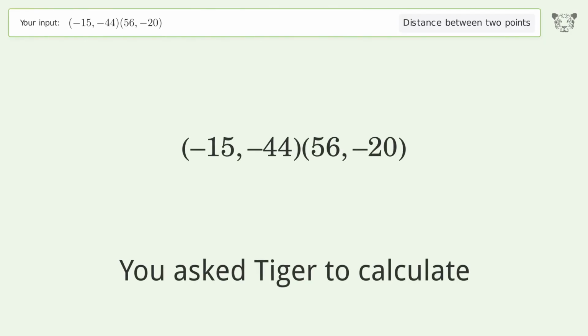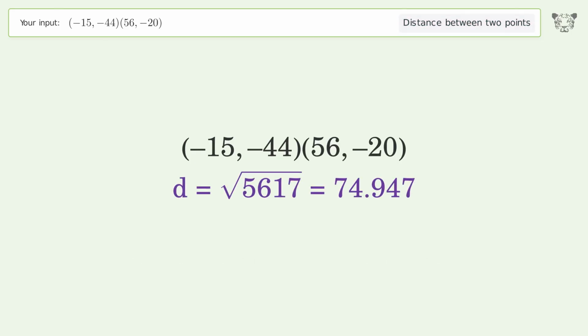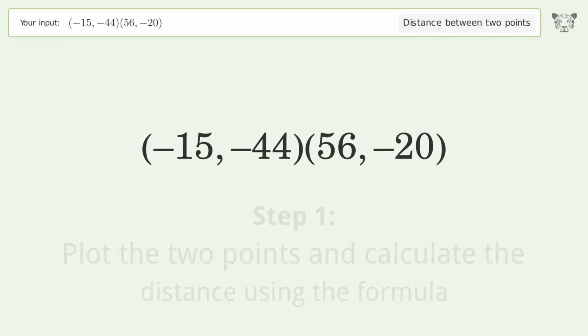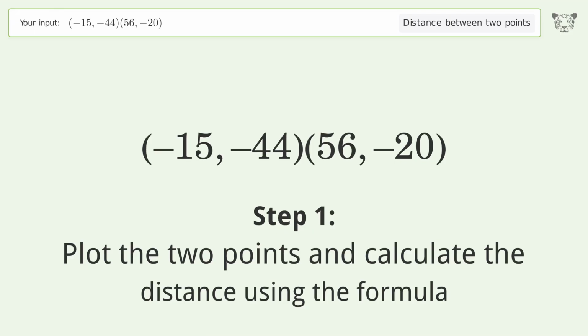You ask Tiger to calculate. This deals with the distance between 2 points. The distance between the 2 points is the square root of 5,617, or 74.947. Let's solve it step by step. Plot the 2 points and calculate the distance using the formula.